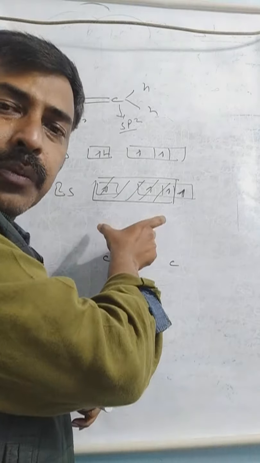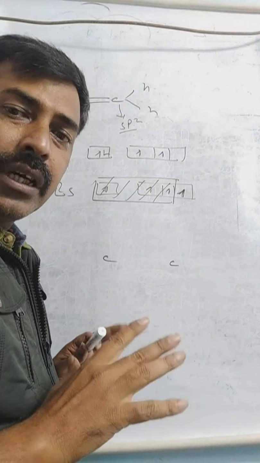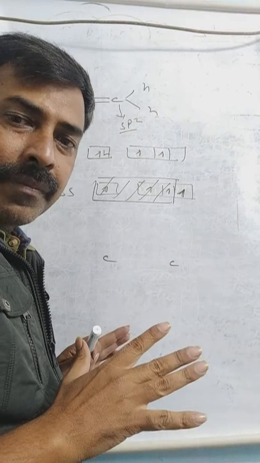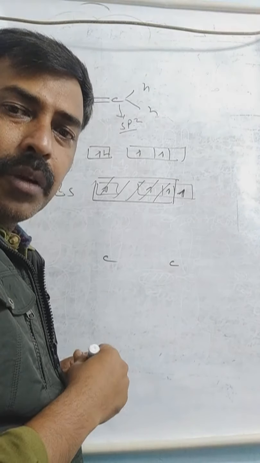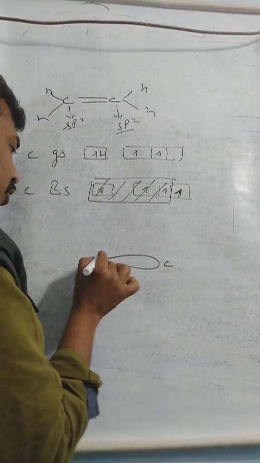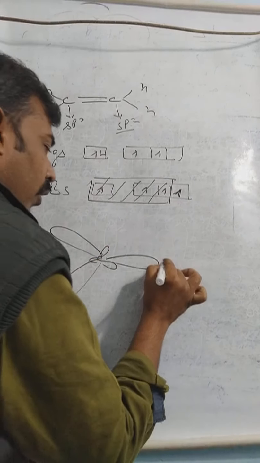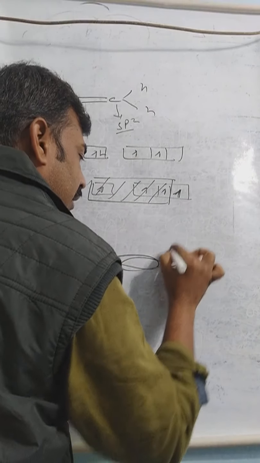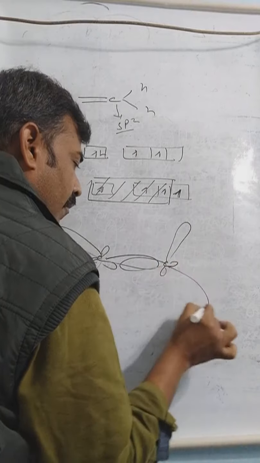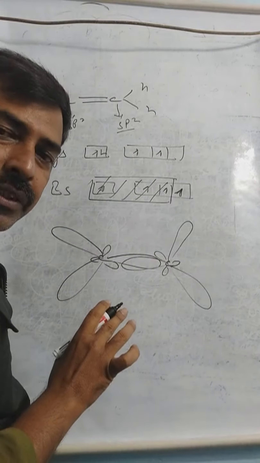First of all we show the hybrid orbitals. The sp2 hybridization means trigonal planar, so we are going to draw a trigonal planar structure. The first one, second one, and third one are at an angle of 120 degrees from each other. And the same is the condition for both the carbons.